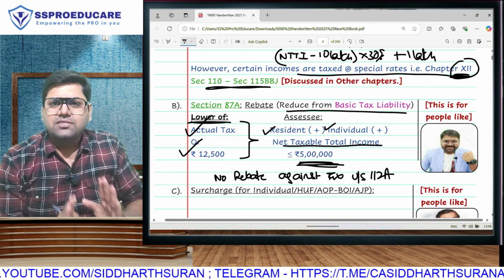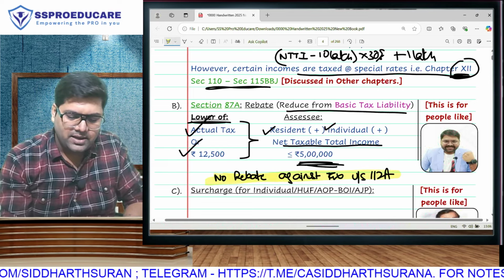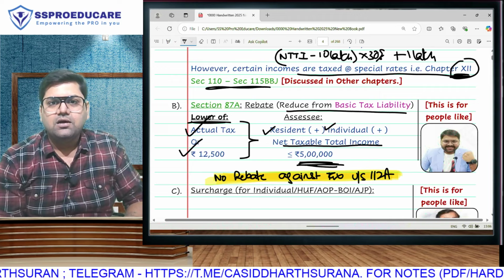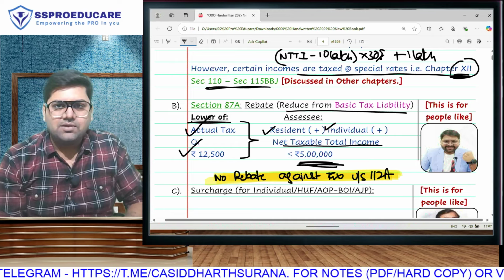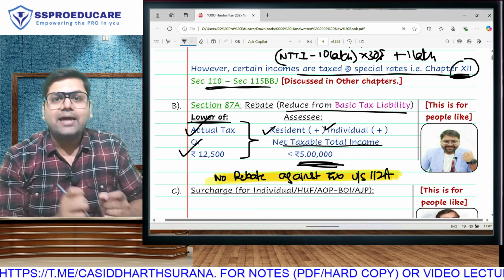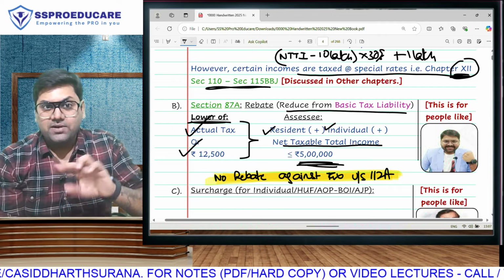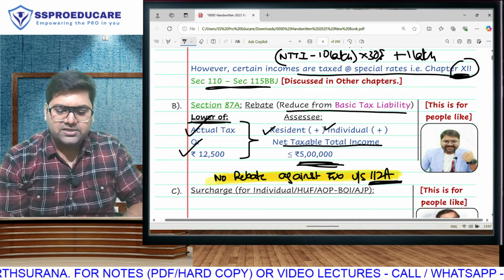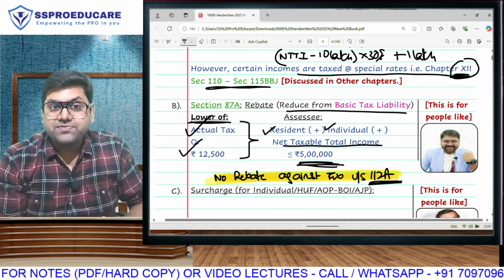But one thing please understand: the tax that we calculate under section 112A, against that tax we are not going to be eligible for any kind of rebate. So three conditions to get rebate: resident individual, income up to 5 lakh. And how much rebate will you get? Actual tax or 12,500, whichever is lower. Calculate actual tax as per above rates, normal rate or special rate, and from that subtract 12,500. But from the tax calculated under section 112A, you will not be able to subtract any rebate. That is your concept called rebate, which will come after basic tax.